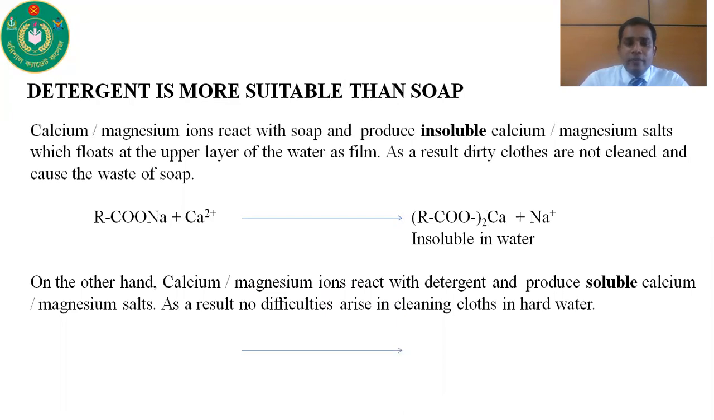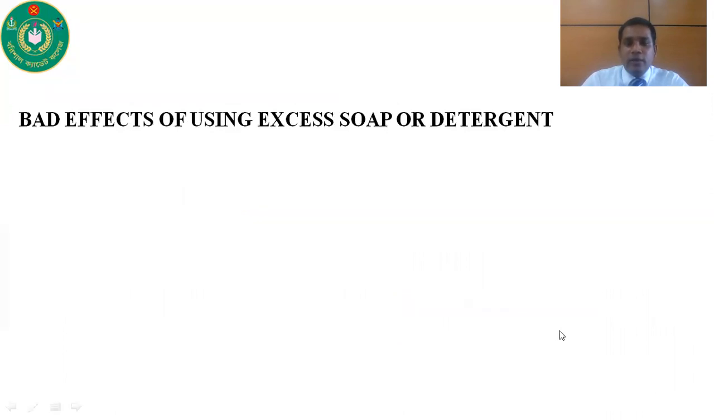On the other hand, calcium or magnesium ions, when they react with detergent, produce soluble calcium or magnesium salt. This is the formula of detergent. When it reacts with calcium 2+ ion that is present in water, we get soluble salt. This is soluble salt. That's why no difficulties arise in cleaning clothes in hard water. So we can say that in hard water, detergent is more suitable than soap.